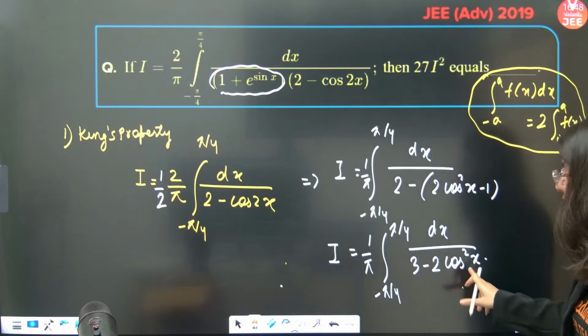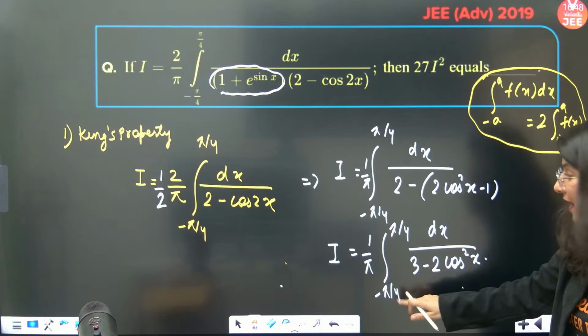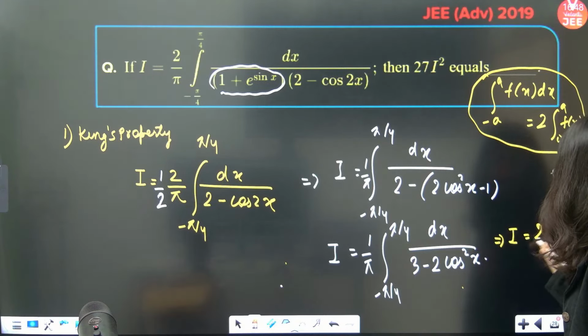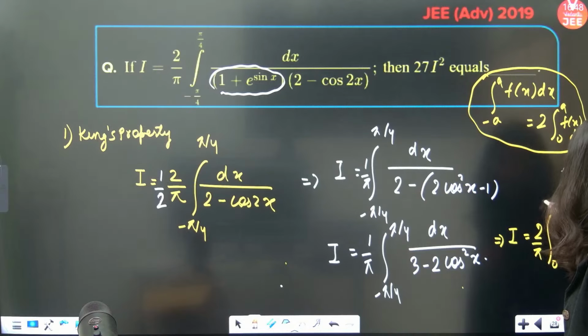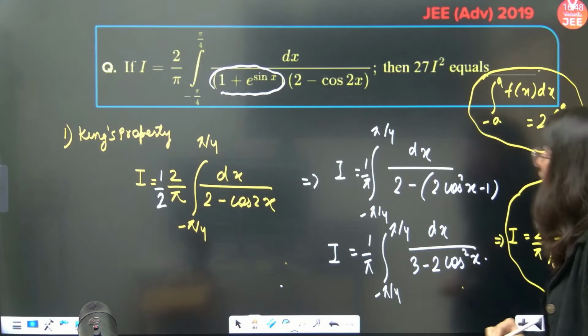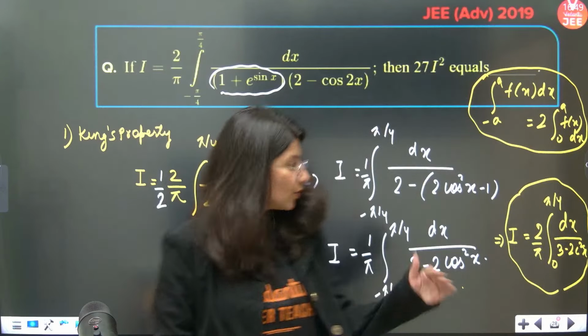So same thing, can you see, even function is right there, minus pi by 4 to pi by 4. So this is going to become I equals 2 by pi, integral 0 to pi by 4, dx upon 3 minus 2 cos square x. This is your integral now. JEE Advanced 2019. This is very easy to solve.